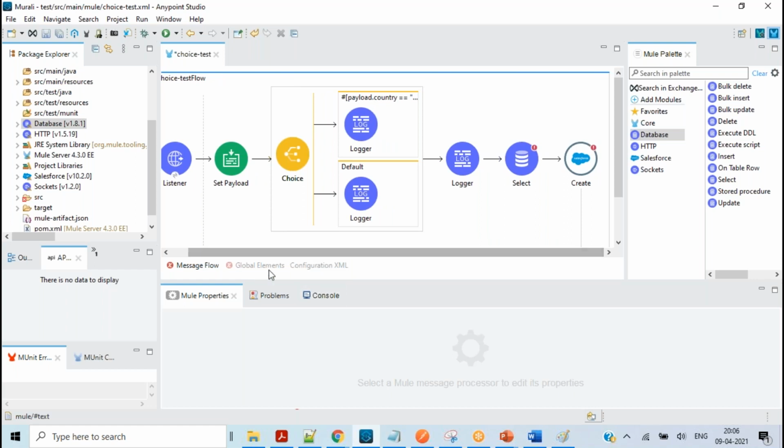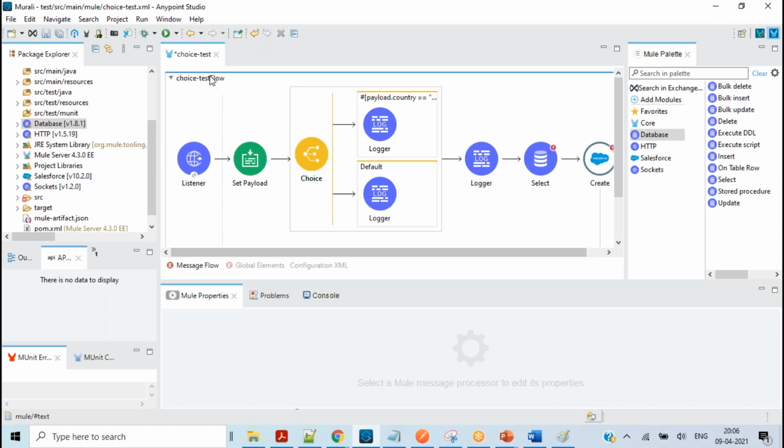Don't worry about how to learn testing and all. Developing and testing is a part of the developer's responsibility. Flow level testing, not integration level testing. Integration level testing can be done by the testers, not the developers. Developers are only responsible for developing this flow, and it will be moved back to GitHub or Bitbucket or anywhere.